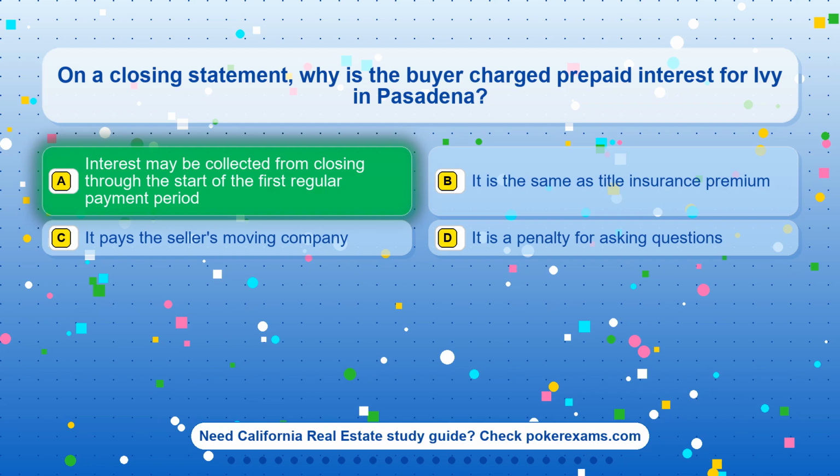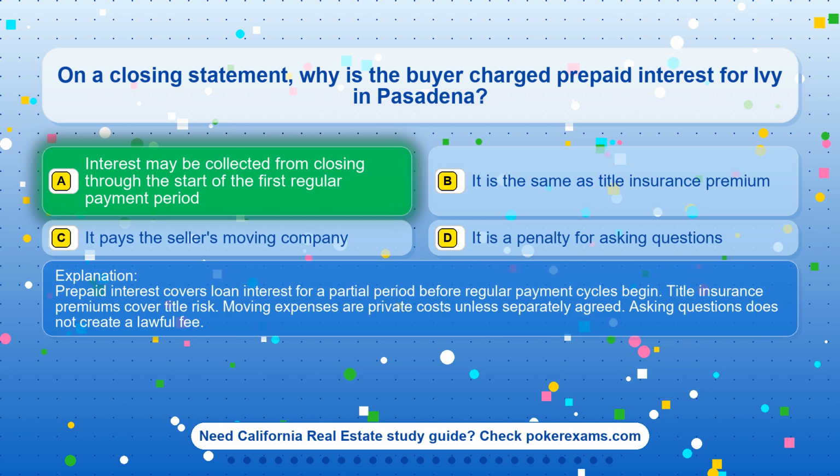The correct answer is option A. Interest may be collected from closing through the start of the first regular payment period. Prepaid interest covers loan interest for a partial period before regular payment cycles begin.